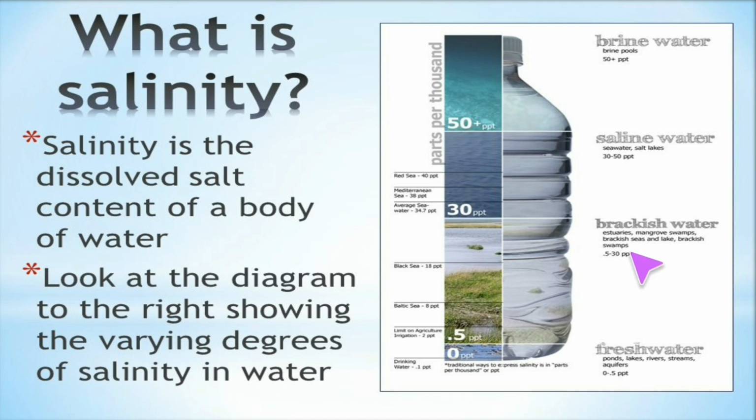Now brackish water, that is mangrove swamps, brackish seas, lakes, etc., contains 0.5 to 30 ppt of salinity. Freshwater, ponds, lakes, rivers, streams, aquifers, etc., contains 0 to 0.5 ppt of salinity.